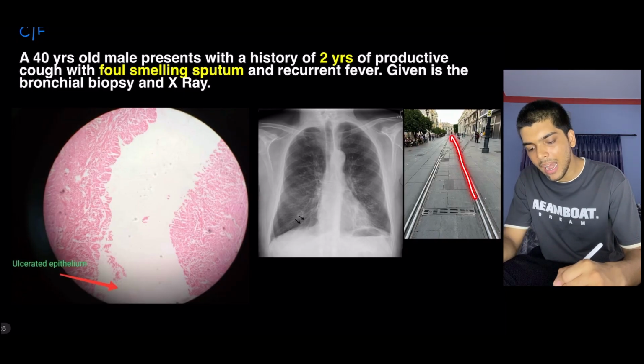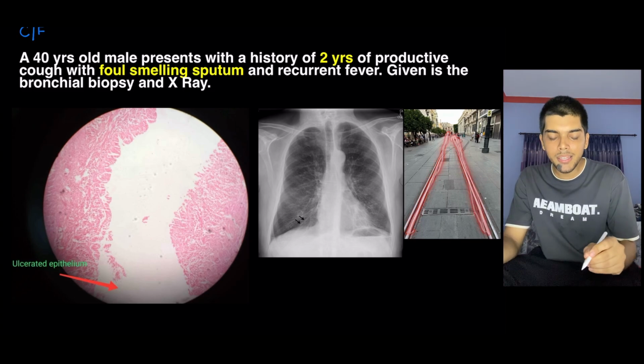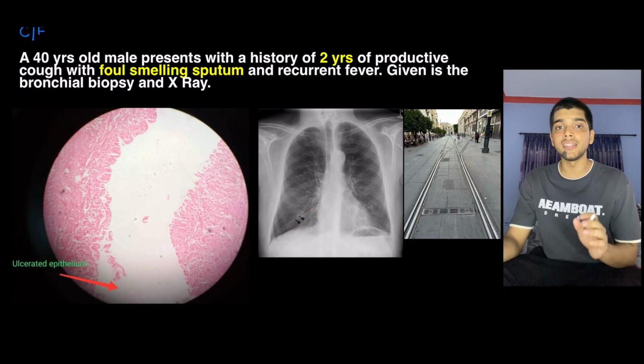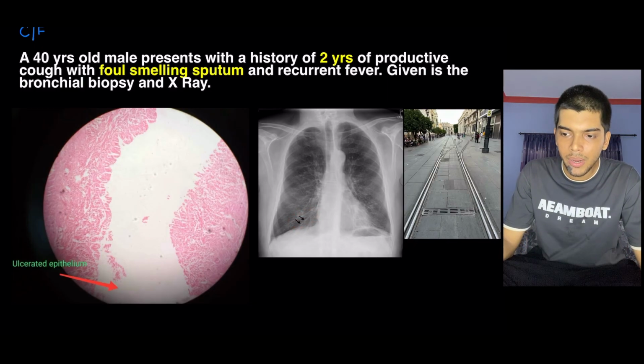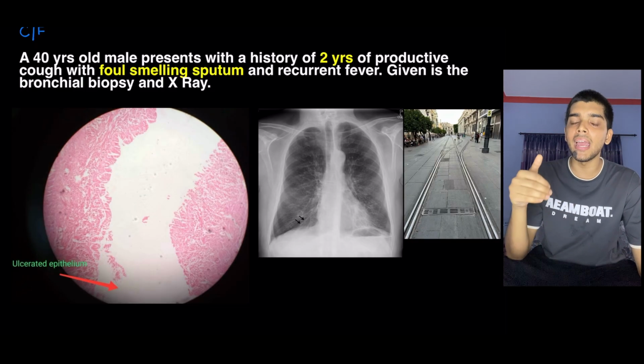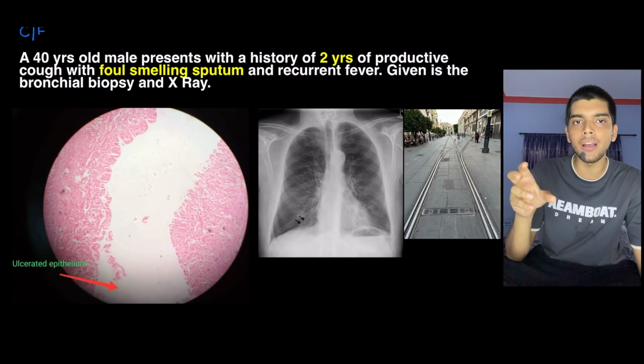These are the two tracks of the tram track arranged parallelly. Similarly, the bronchi and bronchioles are visible, arranged parallel to one another. That is the tram track appearance. So clinically, the patient presents with, most importantly, foul smelling sputum, and upon X-ray, the presence of tram track appearance.